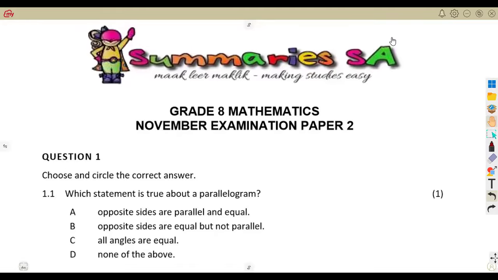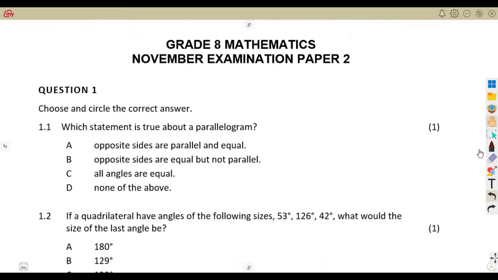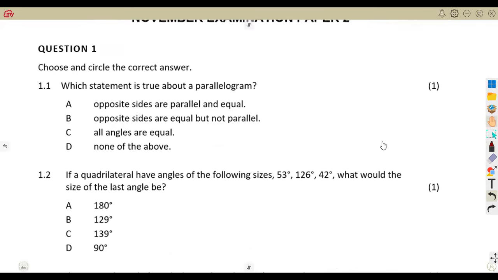We are still on our mathematics grade 8 revisions, and this is our paper 2 November exam revision for 2023. So we are going to consider these questions quickly. Make sure that, according to the question paper that you shall be having, you read the instructions and the information that is given there. So in this case, we are going to have our questions.